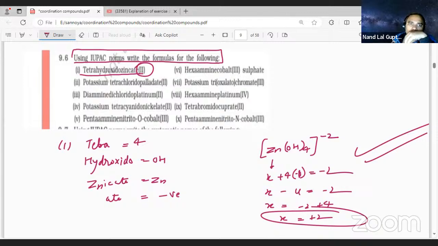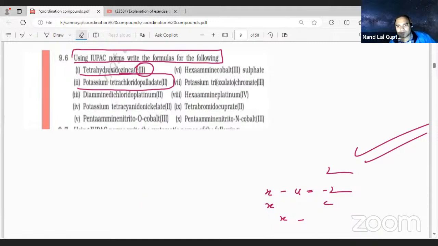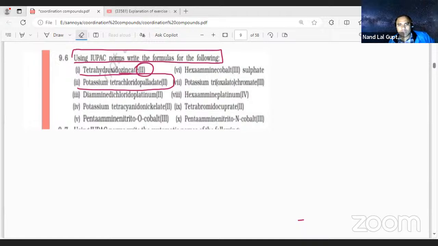Now we are going to potassium tetra. I'm erasing something because it is taking up the space. I think this screen is not shared. I didn't check that anywhere. That is why. Wait a moment, let me check whether it is okay or not.